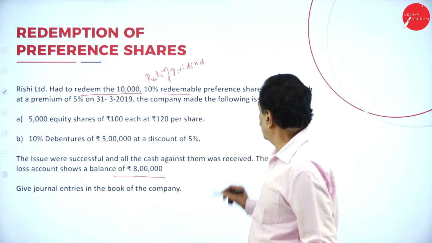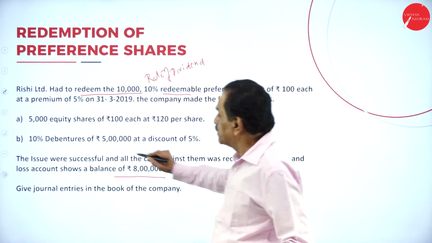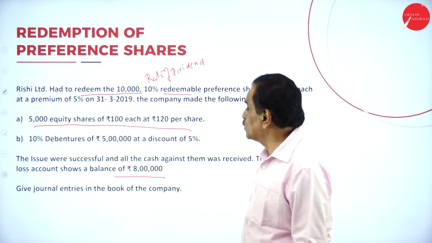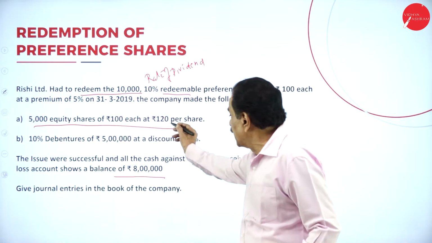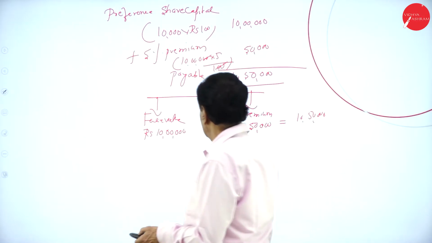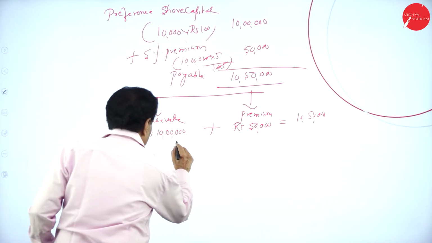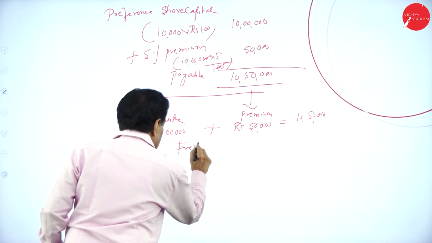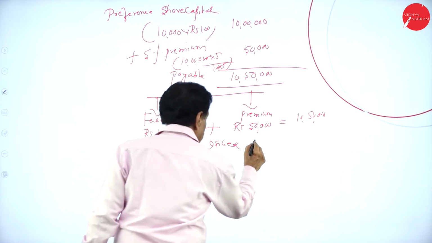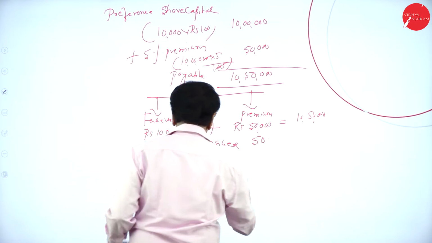They have mentioned the number now. How many shares were issued? 5,000 equity share of rupees 100 is at rupees 120. Fresh issue has been made. See the board.